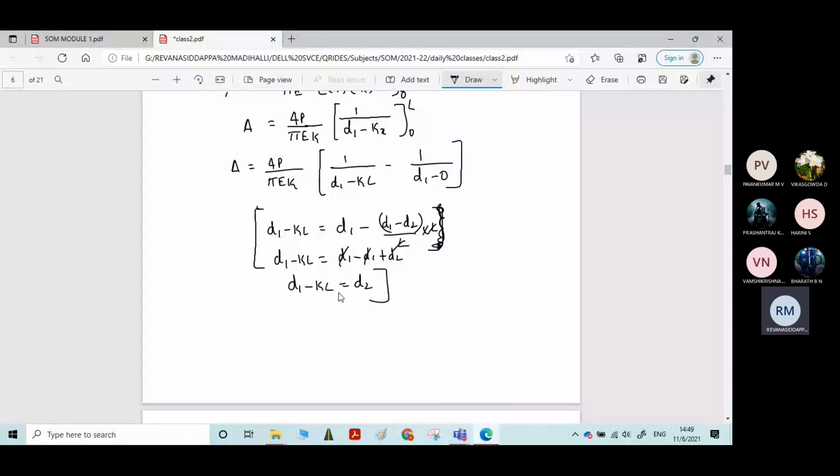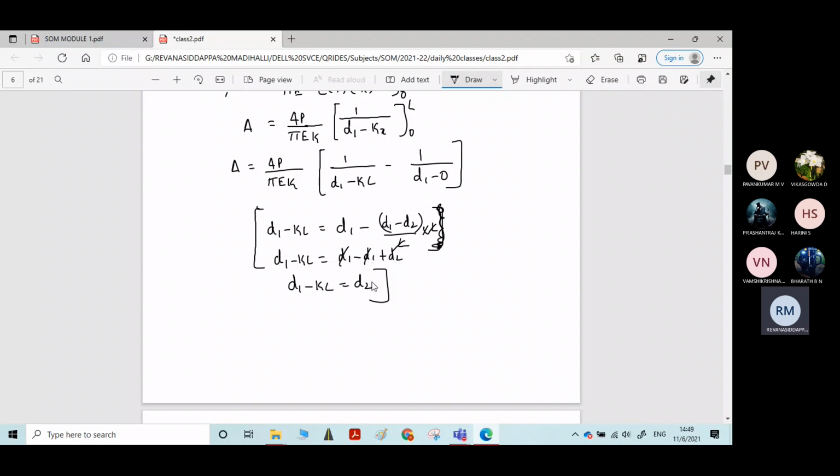d1 minus kL value is d2. Any doubts in this calculation, students? In this k value I substituted (d1 minus d2) by L. L got cancelled. So d1 minus d1, minus into minus becomes plus. So finally d1 minus d1 will be 0, plus d2 is remaining.